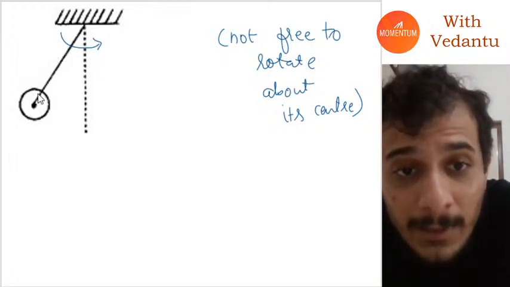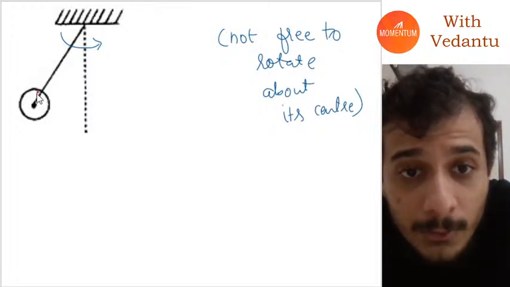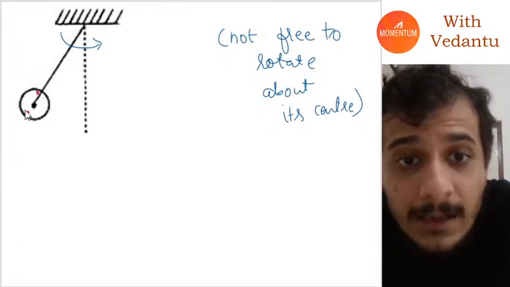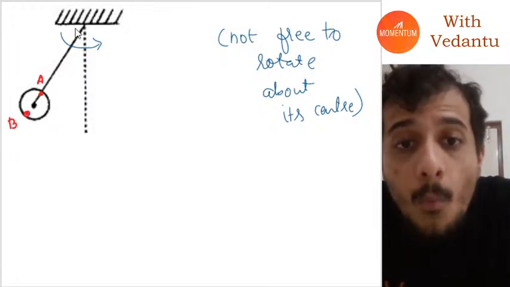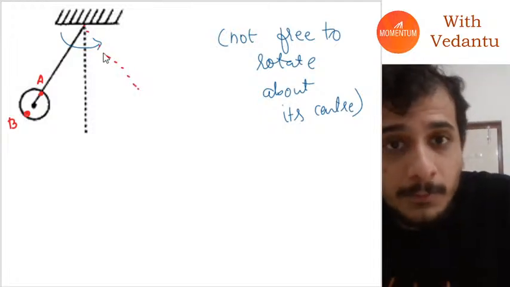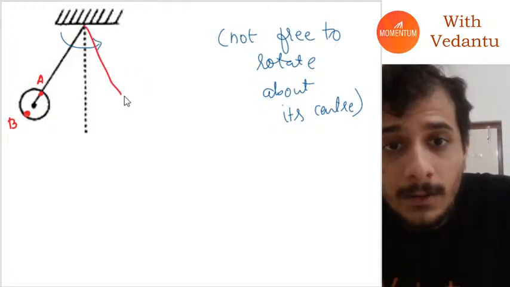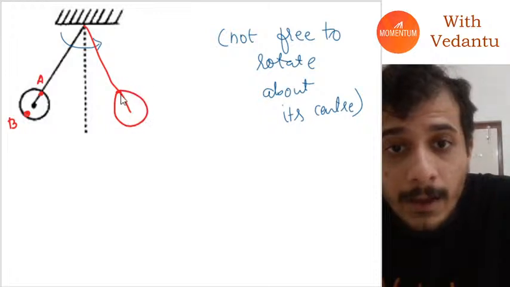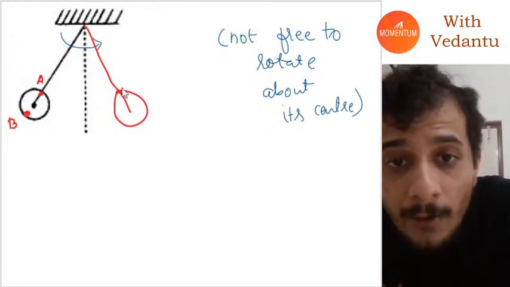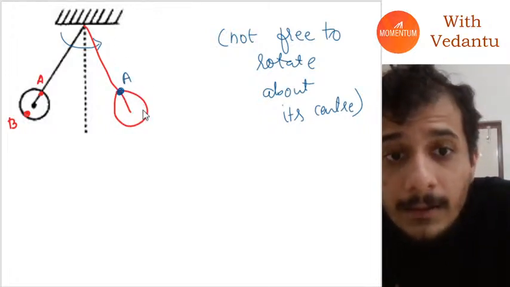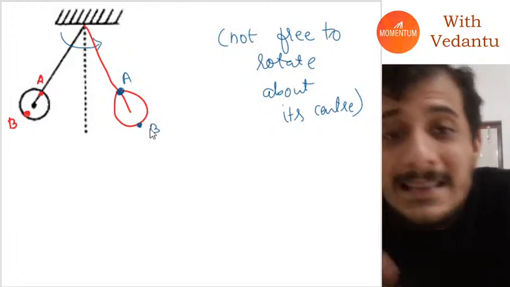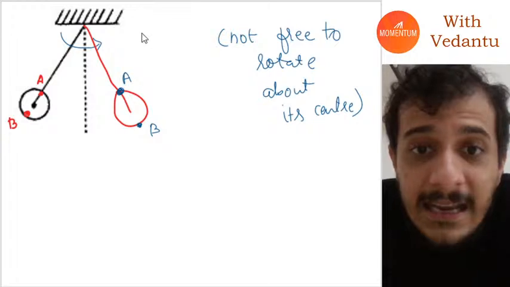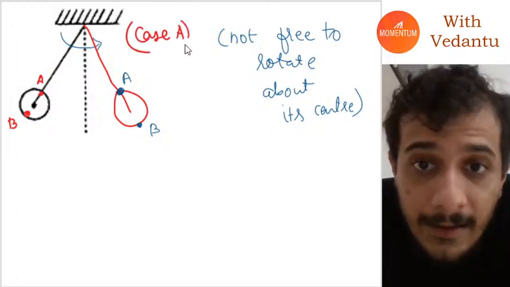If I mark two points A and B here, after some time when the rod comes to this position, point A would have moved with the rod to come here, and point B would also have moved with the rod to come here. This is case A.